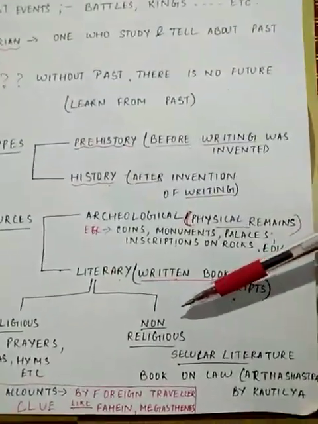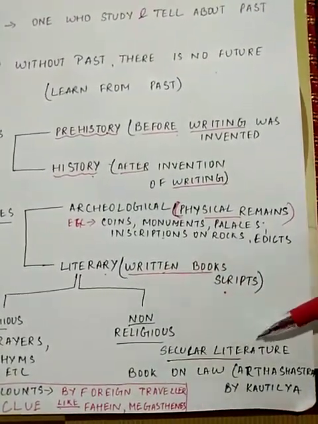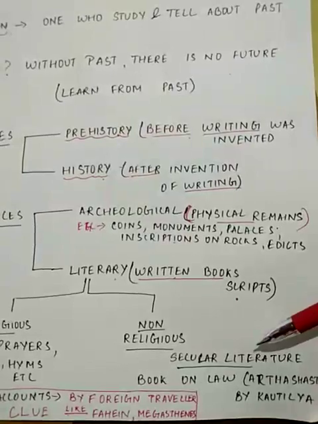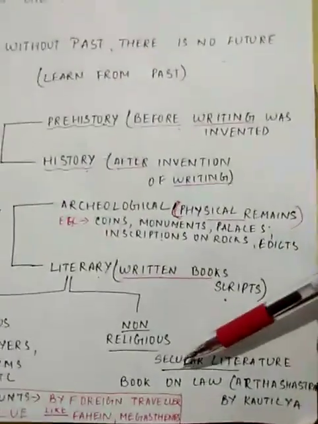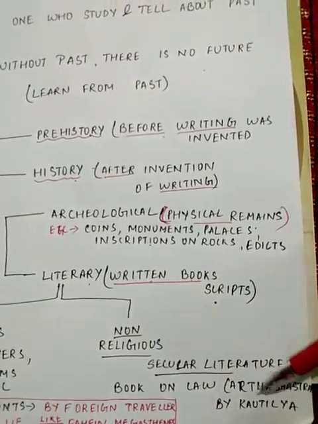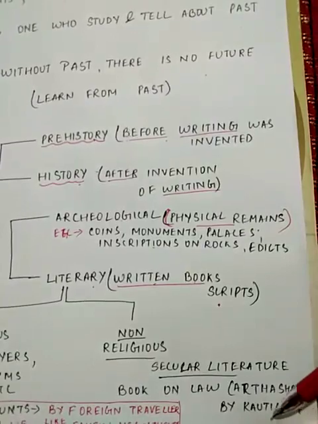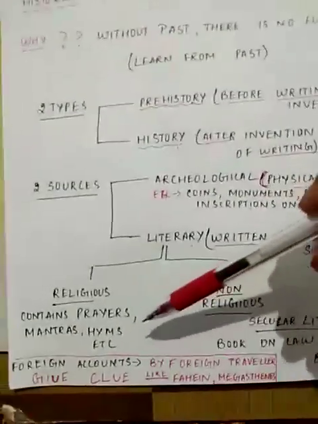And here we come to the non-religious records. The non-religious records are secular literature, the kind one uses in studies. For example, we have the book on law written by Kautilya. It is known as Artha Shastra, the present economics, written by Kautilya.